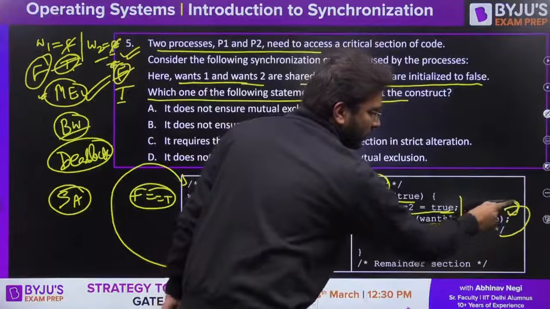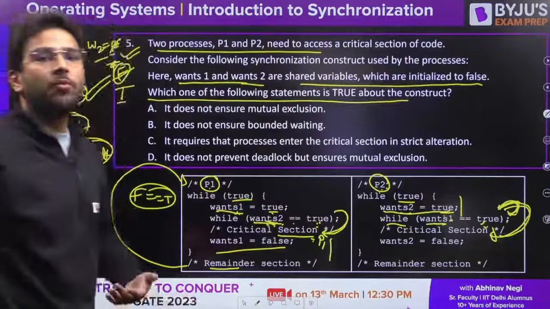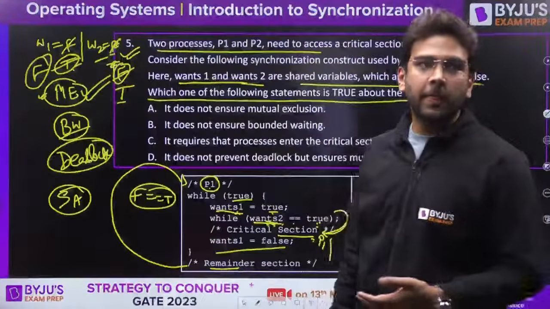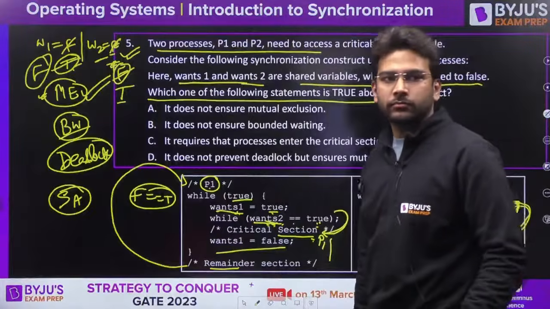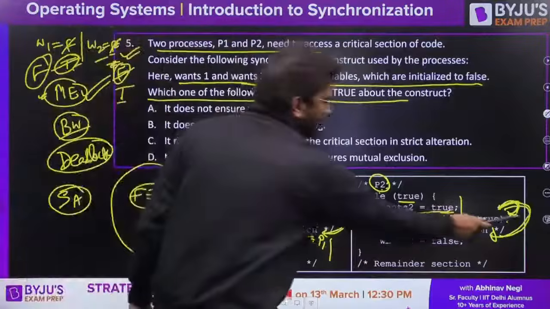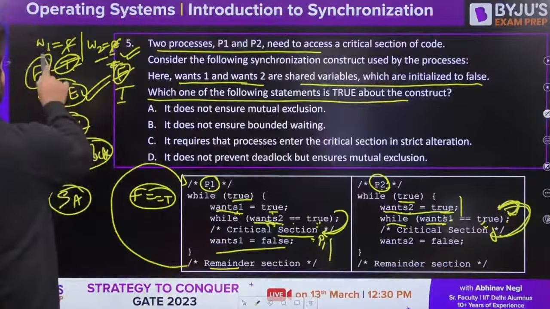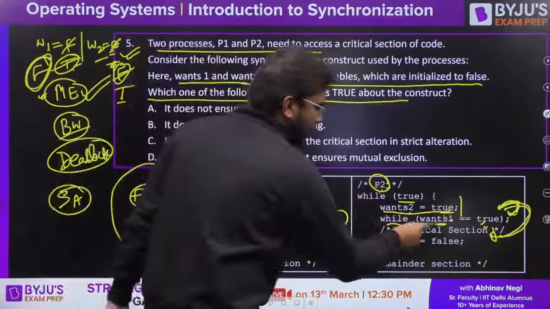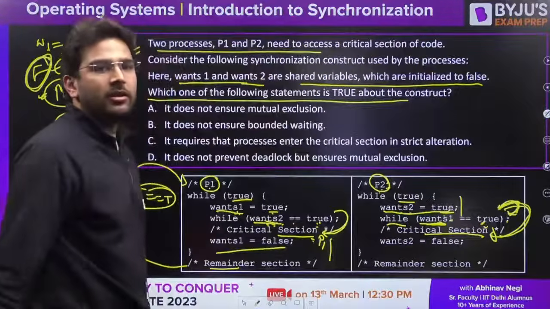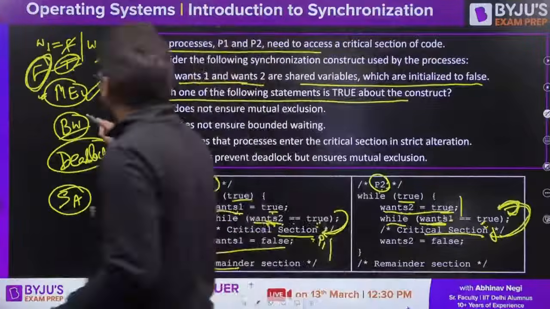That means as it was doing busy waiting, it will get the chance to access the critical section. I mean, bounded waiting is satisfied in this case. Is it clear? Bounded waiting is satisfied in this case because P2 was doing busy waiting here. As soon as wants1 becomes false, the condition false is equal to true becomes false and P2 will be present in the critical section. That means P2 is also getting the chance to access the critical section. So bounded waiting is satisfied here.